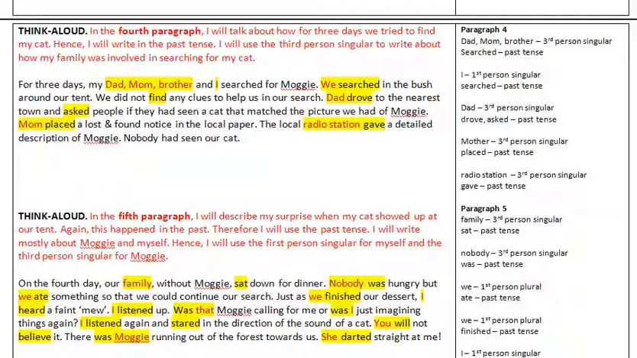Think aloud. In the fifth paragraph, I will describe my surprise when my cat showed up at our tent. Again, this happened in the past. Therefore, I will use the past tense. I will write mostly about Maggie and myself. Hence, I will use the first person singular for myself and the third person singular for Maggie.